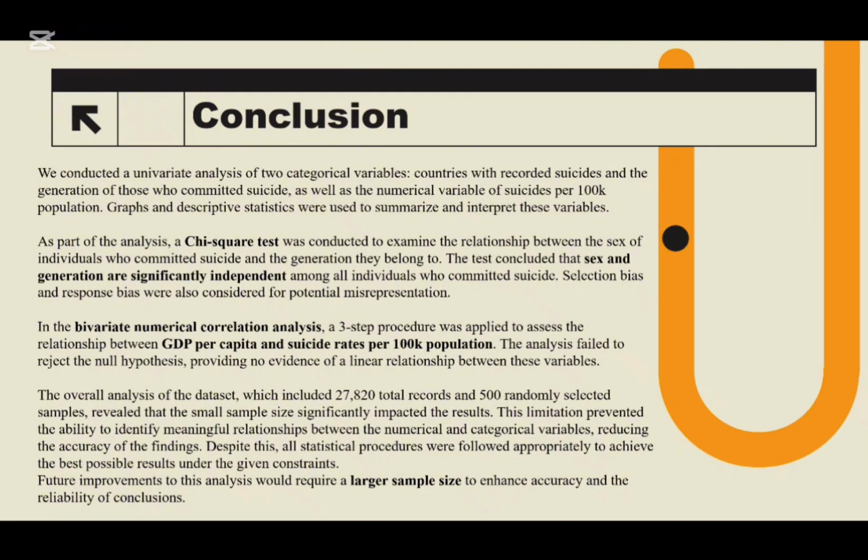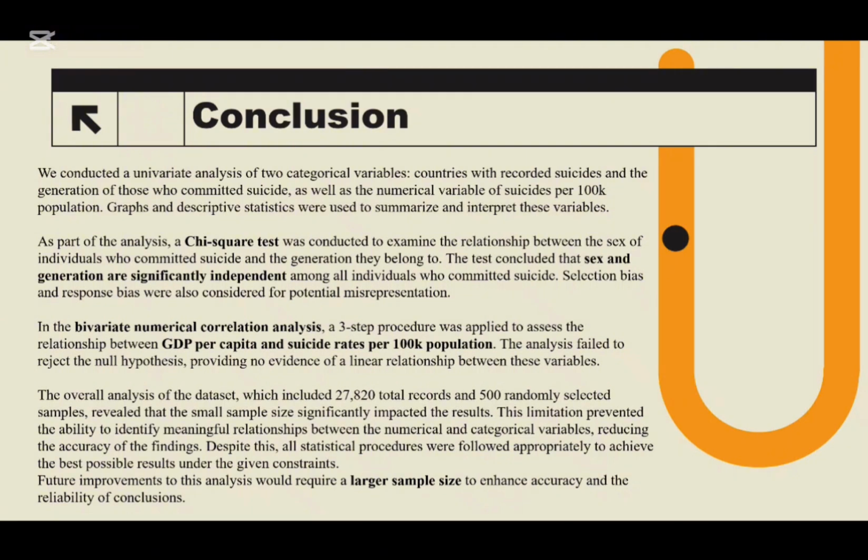Selection bias and response bias were also considered for potential misrepresentation. We also examined the bivariate numerical correlation analysis and used the three-step procedure, and with the analysis result, we failed to reject the null hypothesis, providing no evidence of a linear relationship between these variables.